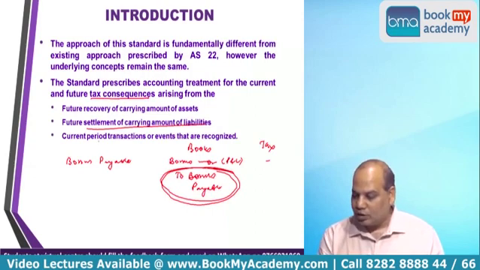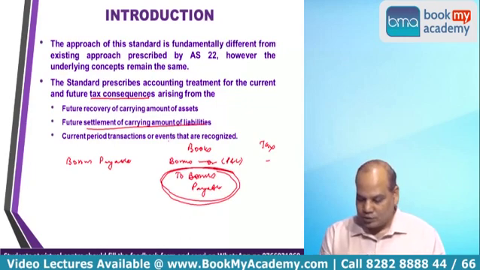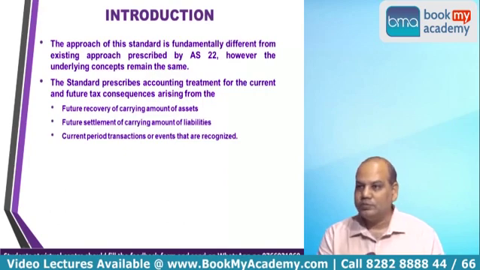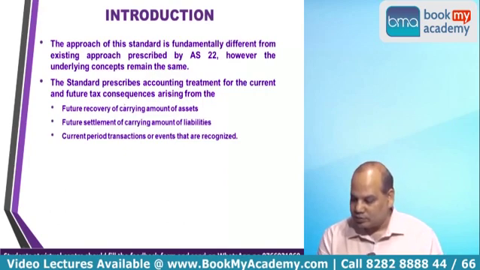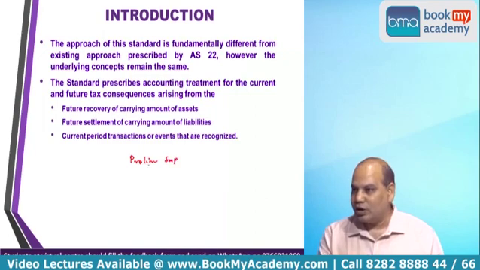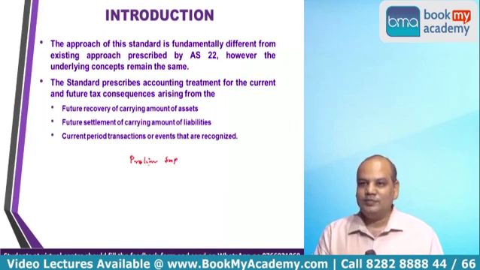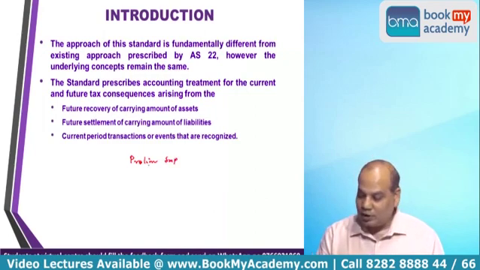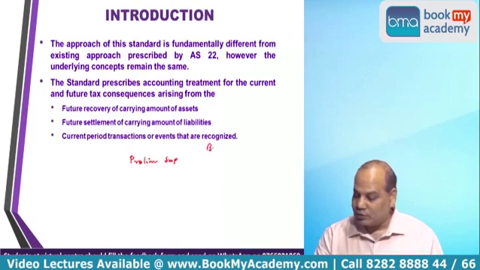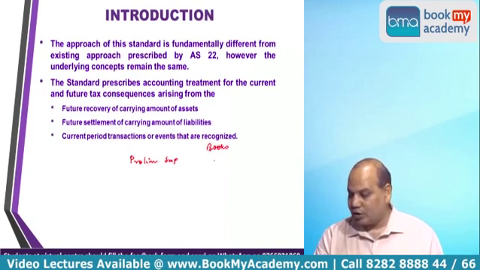And current period transactions or events that are recognized. So tax consequence can arise also because of the current period transactions and events. Say for example, preliminary expenses. Today's batch would look like an income tax batch, but this is a topic like that only. Preliminary expense in books of account, what we do? Write off fully.